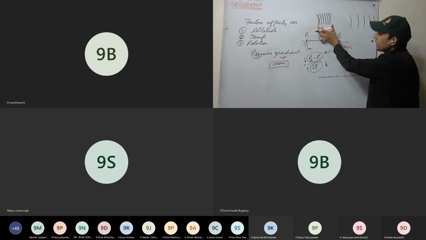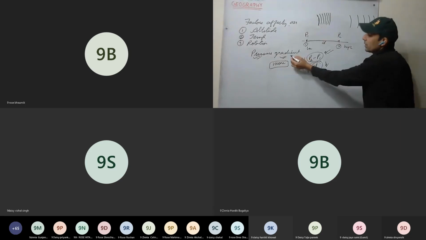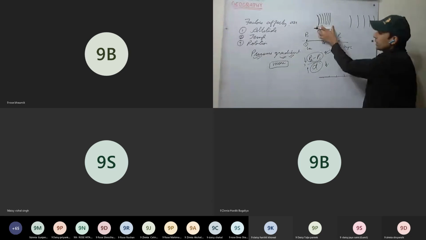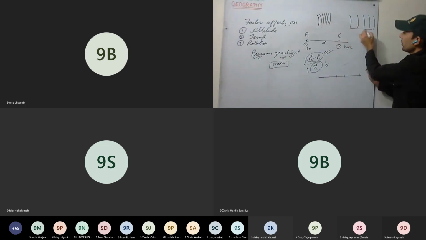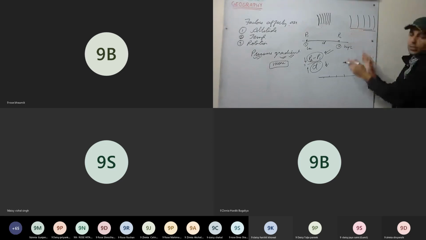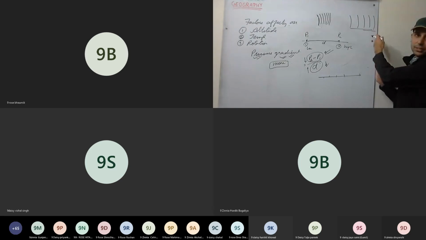If they are very close to each other, it is called pressure gradient is more. That is steep pressure gradient. That is, pressure is changing very fast. And here, if they are very far away from each other, if there is more distance between the isobars, that is pressure is gradually changing, by less amount it is changing. This is clear, pressure gradient.